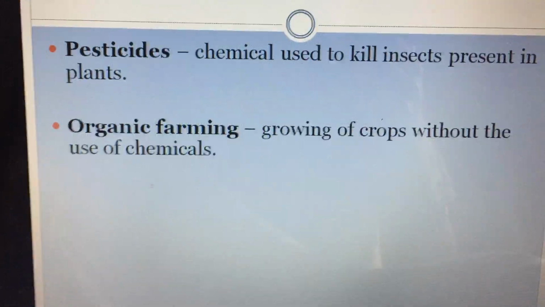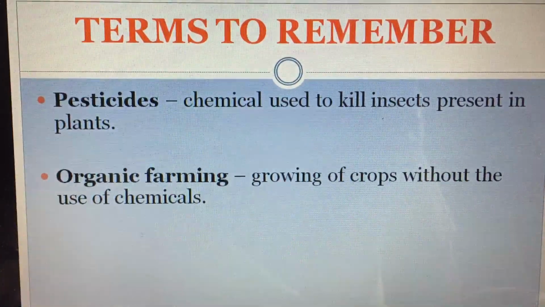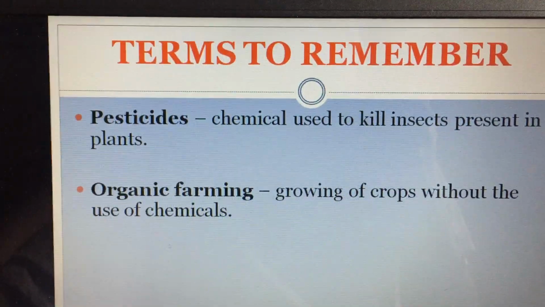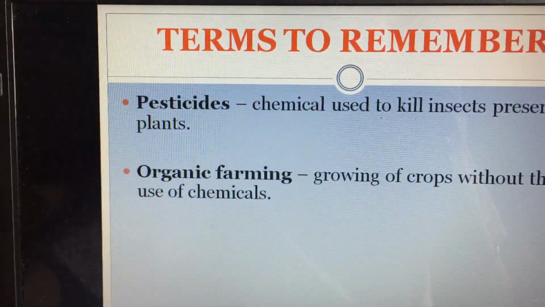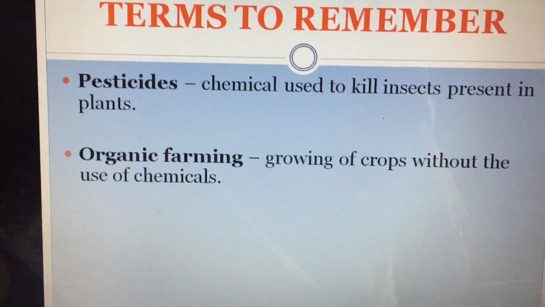Next is organic farming: growing of crops without the use of chemicals. How we can grow a good quality crop without the use of chemicals is called organic farming.